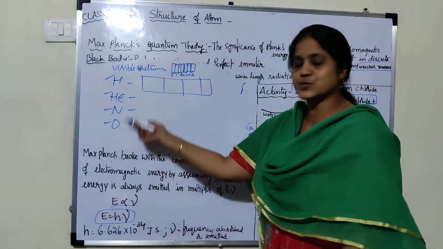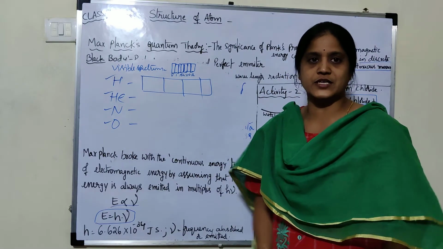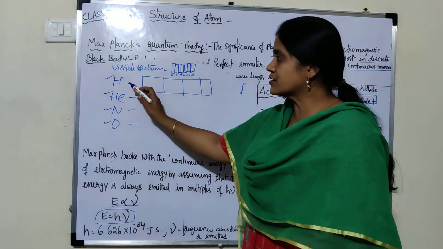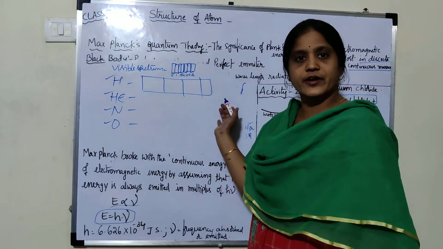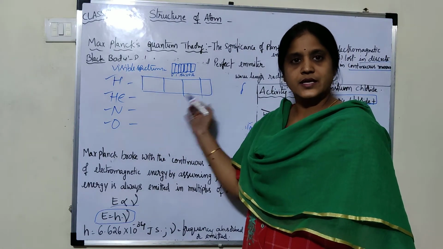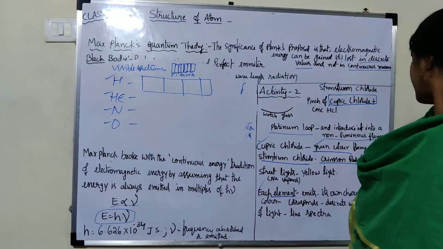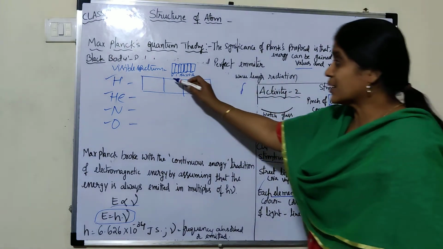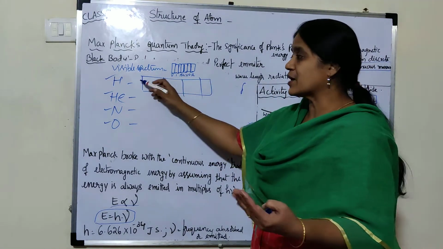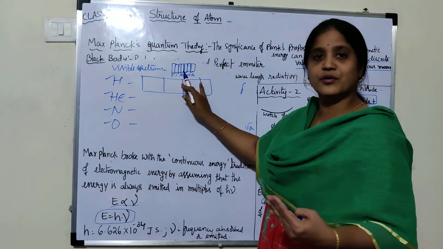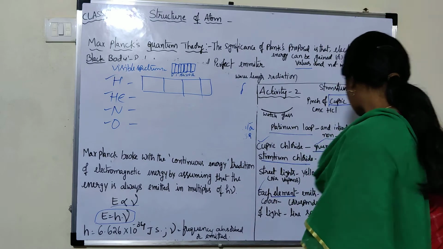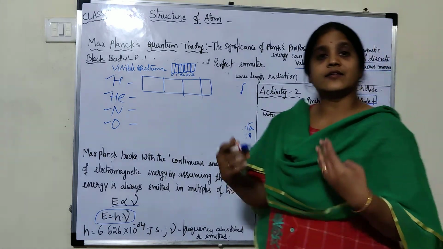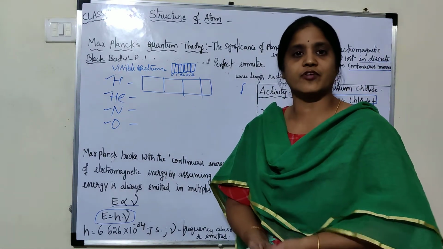So we have the hydrogen spectrum, helium spectrum, different spectra. The spectrum of each element is different. Each element emits light that is not continuous; it has discrete wavelengths.